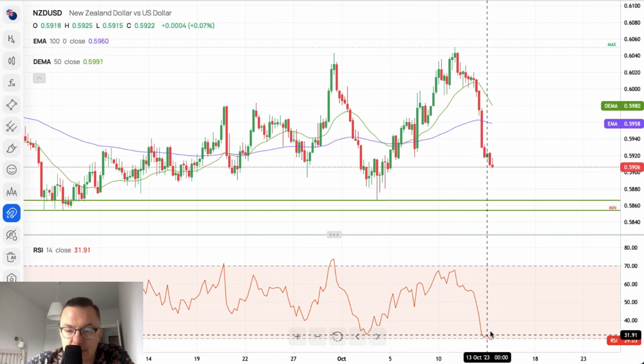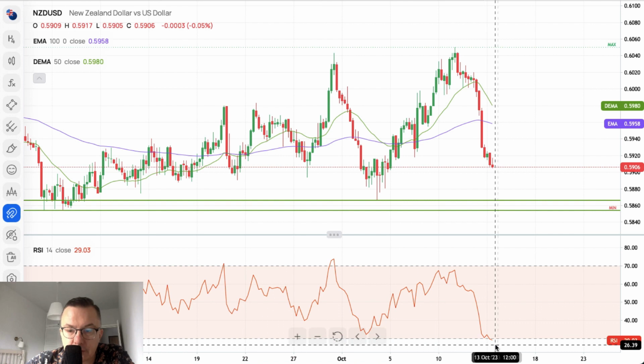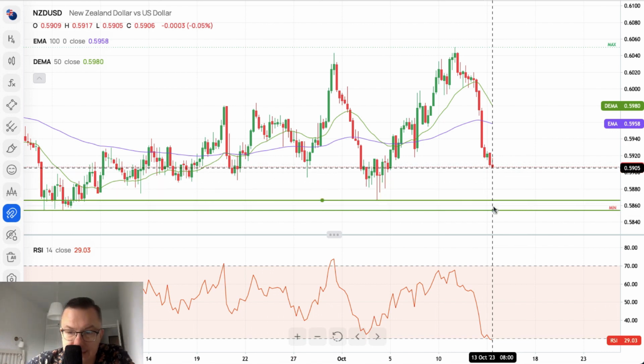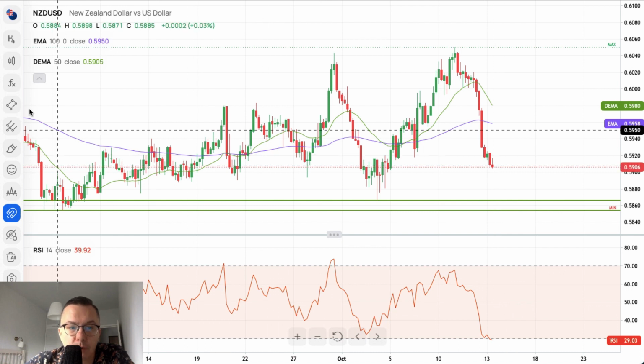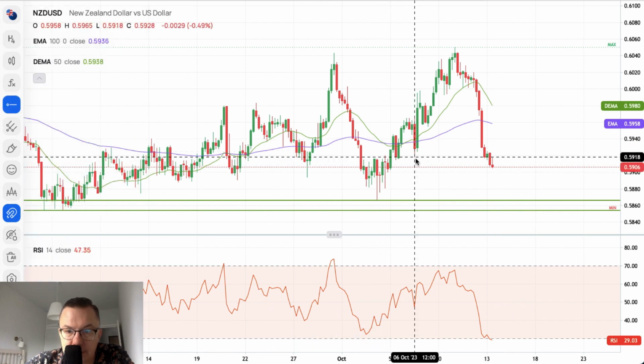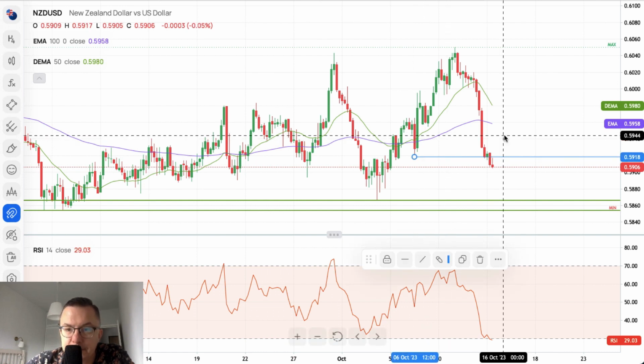Market conditions are extremely oversold already, so there's minimal room to the downside on the momentum, if any. There's still plenty of place here, like 40 pips or more. Where is the technical resistance? Well, if I could place one level, it would be this one. 5,918 should be the technical resistance.